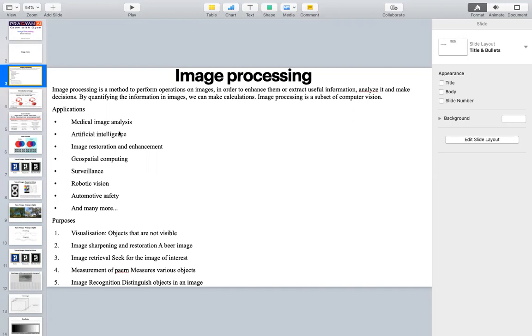So I need to do some kind of processing before we start feeding to the machine learning. Image, geospatial computing means satellite image and computing, surveillance, CCTV cameras, robots which are seeing and operating now, so they're analyzing who is that person, driverless cars, automotive. In a lot of places like this, image processing plays an important role. And we will be studying what are the basic essential processing we should be doing when we start building the deep learning models.